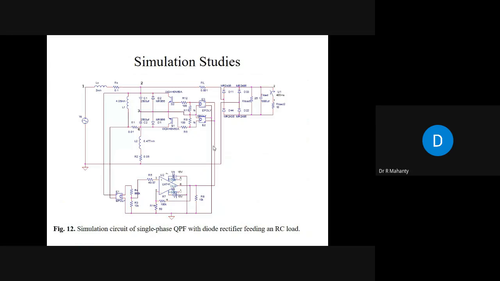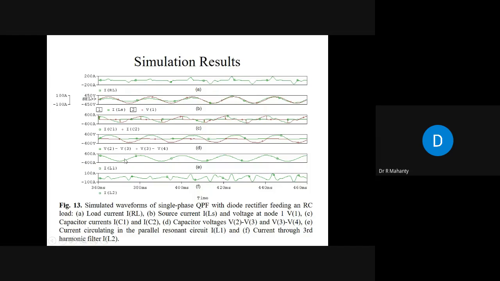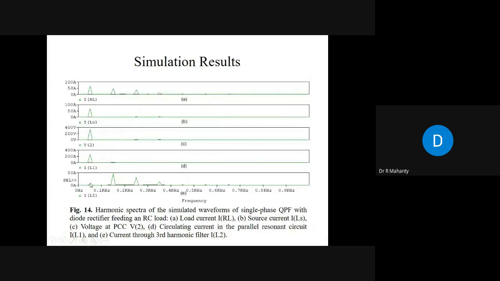And IL1 is the current flowing in this parallel resonant circuit, which is sinusoidal, okay? And IL2 is the current flowing in the shunt passive filter, okay? So you can see that all the harmonic components are flowing through it. The third harmonic component is there, fifth is there, seventh is there, and so on, and very little fundamental component. Why is this fundamental component there?